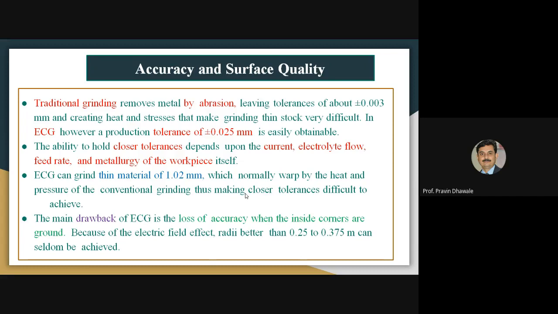Because of this electric field effect, radii greater than 0.25 to 0.375 can be easily achieved by using this electrochemical grinding process. So this slide focuses on the accuracy of the machining process and the surface quality of the work. Read this slide carefully.